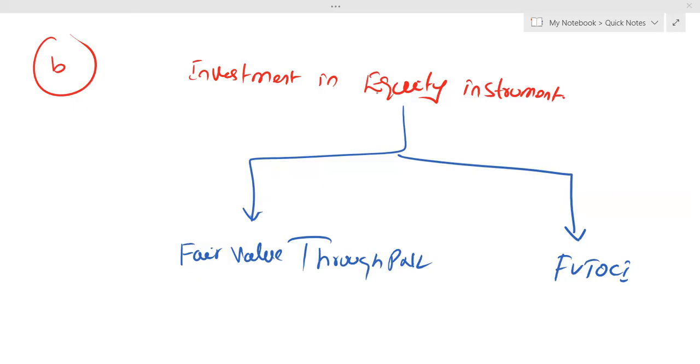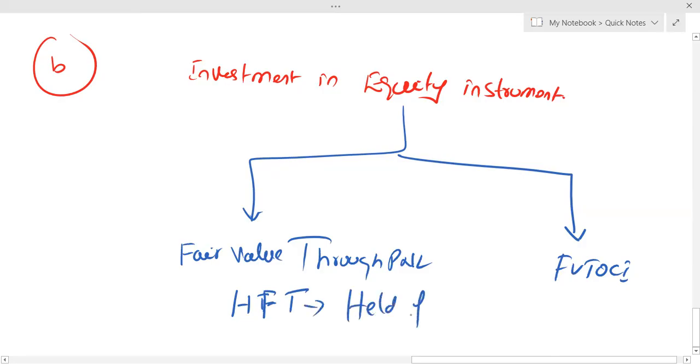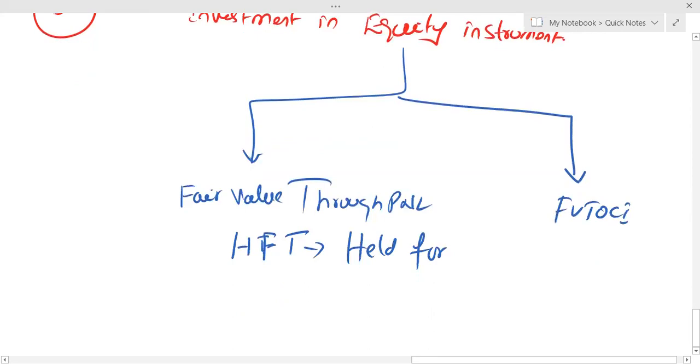Now, if you recall, we did discuss many times, if you have made an investment in an equity instrument of another organization and your business model is HFT, that is held for trading. Held for trading means you bought the shares and your business model is short-term trading.